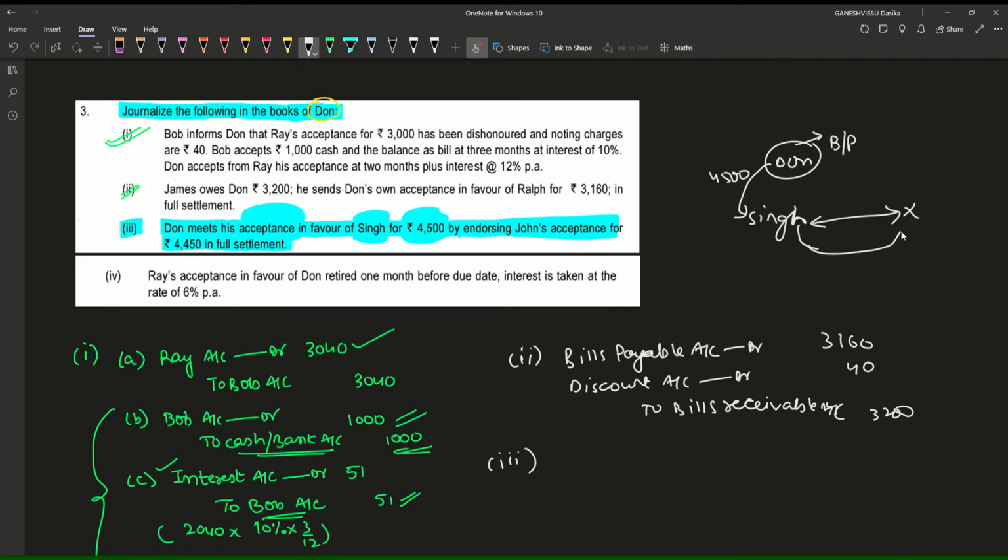Singh has purchased some goods of 4,450 rupees from X, for which X is having bills receivable. This bills receivable is endorsed to Don. That means Don is having Singh's bills receivable and his own bills payable. So he wants to discharge this bills receivable against this bills payable.